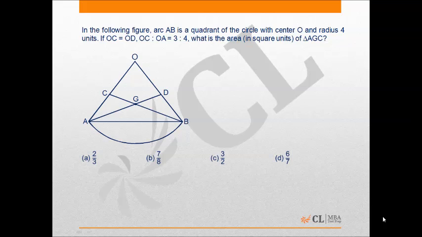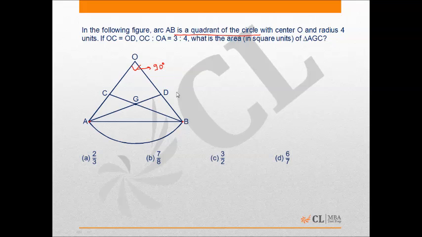This question can be done in round 1. It says in the following figure, arc AB is a quadrant of the circle. That means this arc is a quadrant. So obviously, if O is the center, which is further mentioned, this angle is 90 degrees.